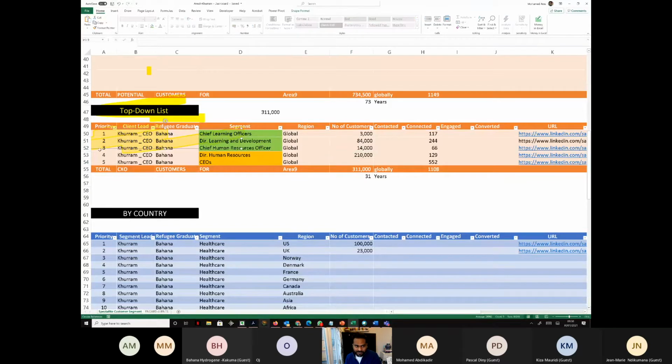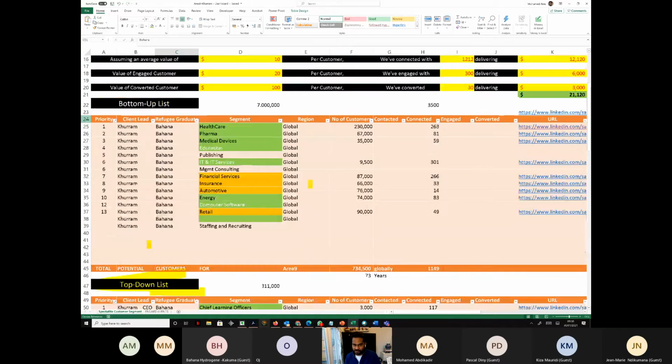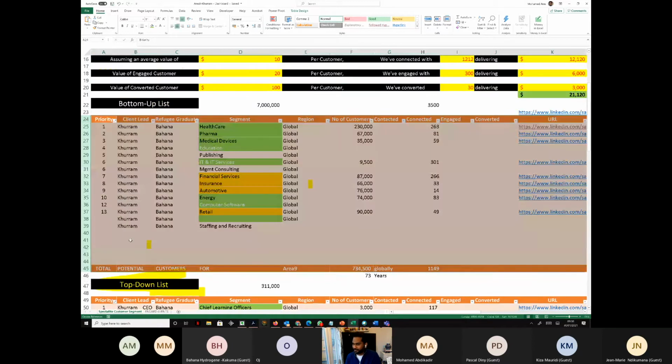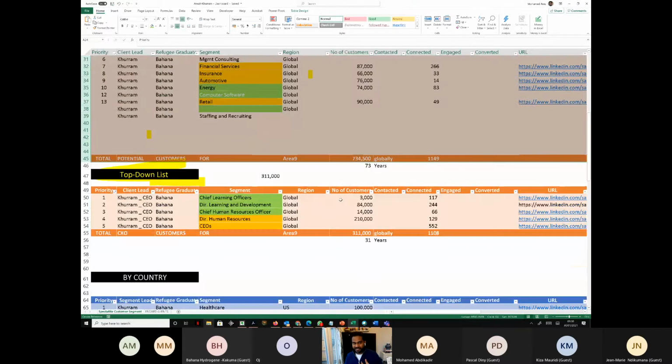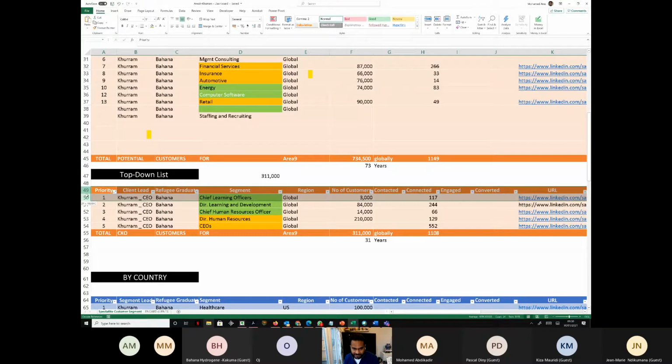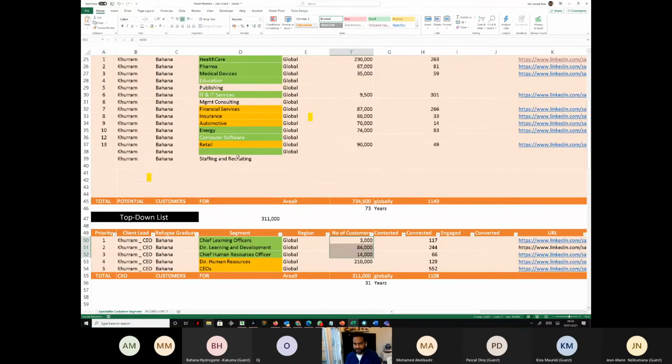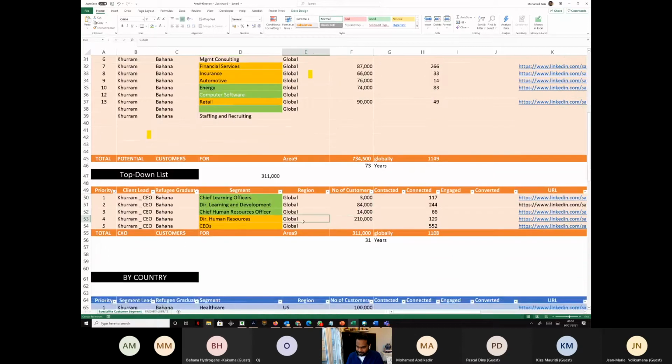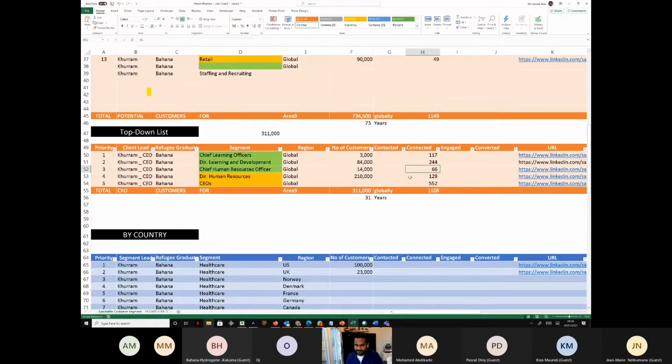If you combine all of these things, these are not big numbers, right? So as soon as Khurram saw this number, you know what he said? He said, okay, that's fantastic. He said, Vahana, stop connecting with all these people. It's okay. I have a lot of salespeople, 22 salespeople in my team. We will connect using them at some point in time. But for me as the president of the company, let's start in this order. First Chief Learning Officer, Director of Learning and Development, then Chief Human Resources Officers. Let's do these three first before we go to this, right? So we're gonna do that for him.